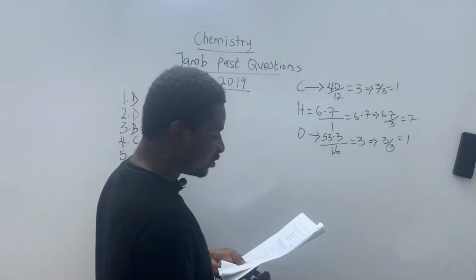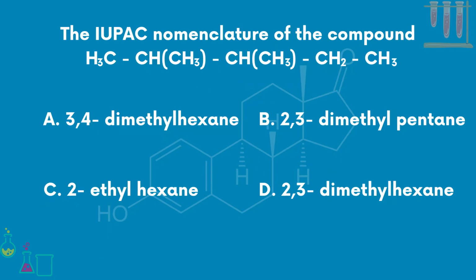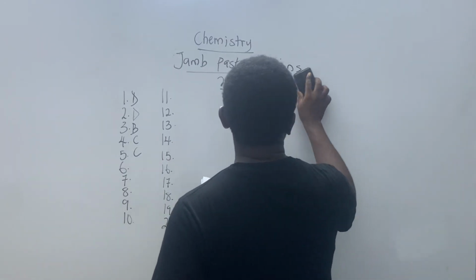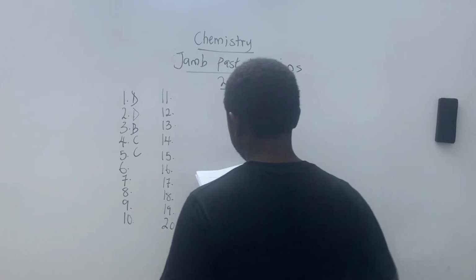Question number 6. The IUPAC nomenclature of a particular compound. I'm going to write the structure quickly.